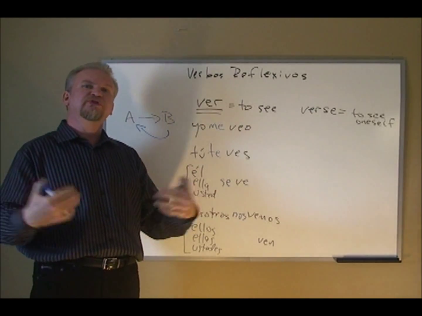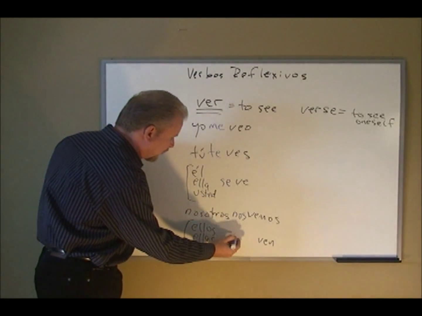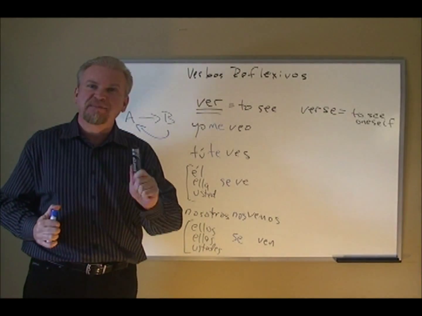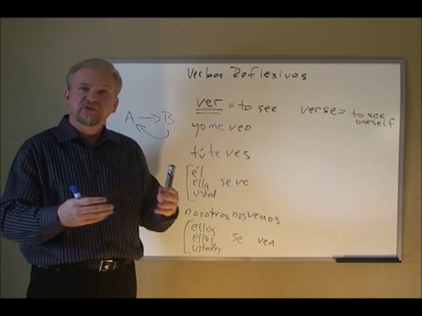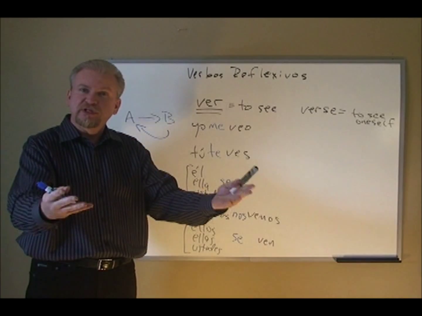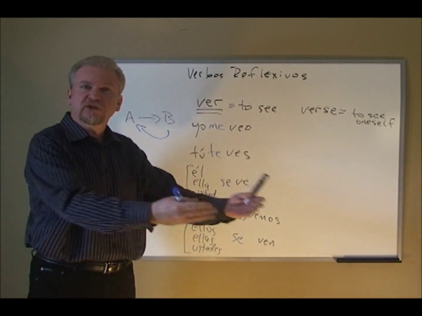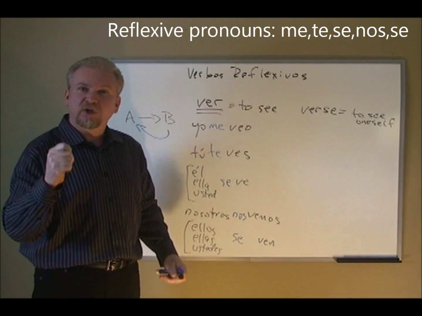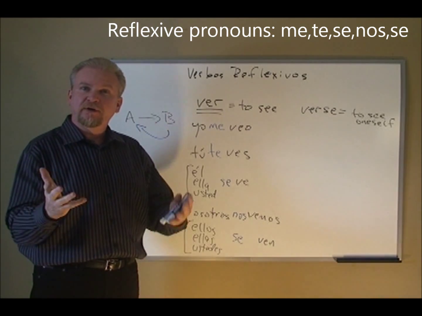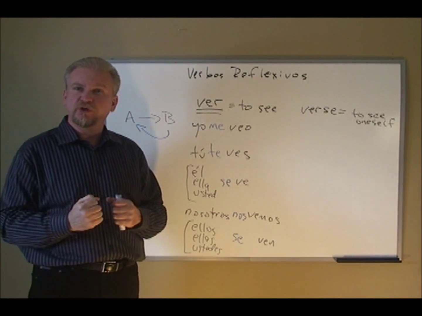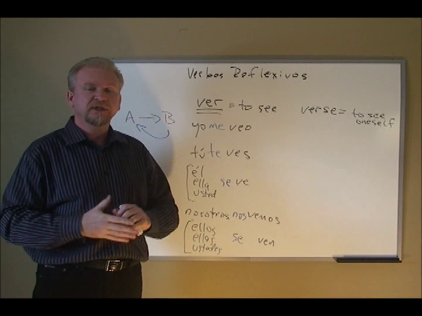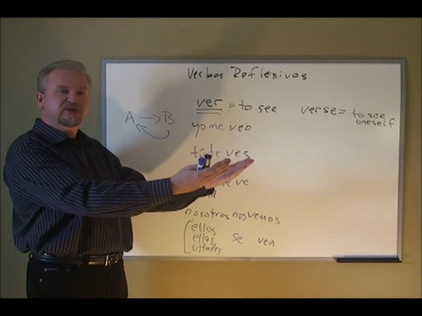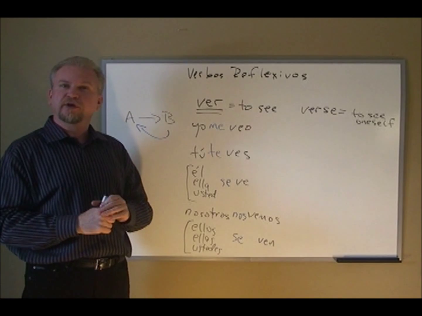We see ourselves, or we're seen. Ellos, ellas, and ustedes. Again, we use se. Ellos se ven bien. Means they see themselves good, or they are seen as good, or they look good. The action of looking or seeing is coming back to them. If I say, el auto se ve nuevo, the car is seen new, or the car looks new. The car is not looking, it has no eyes. El auto se ve nuevo, that looking new is being reflected on by somebody else coming back to the car.